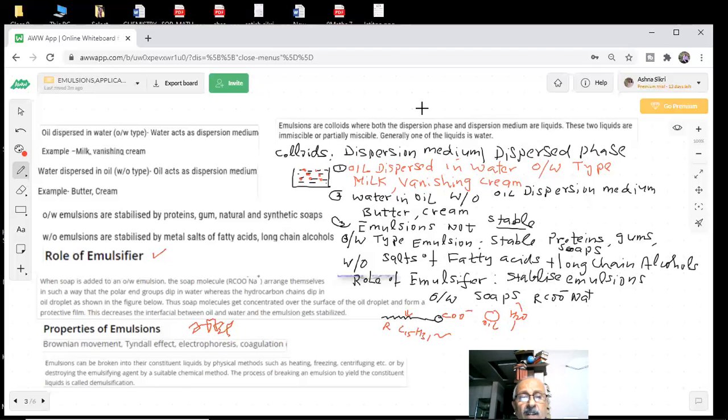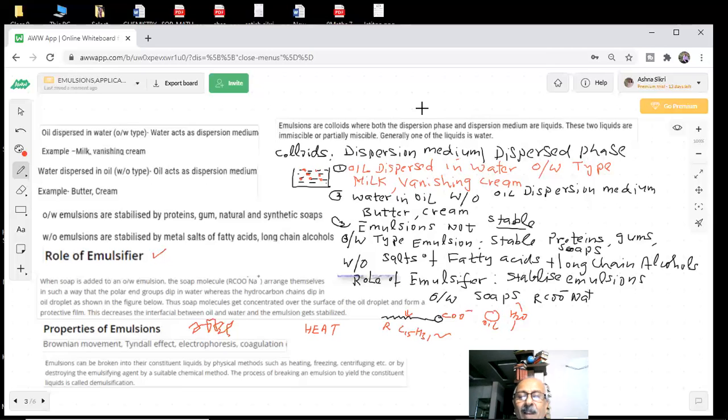Emulsions can be broken into their constituent liquids by physical methods. Now physical methods can be used to break the emulsions, such as heating. Dekho, very important. You can do the heating. If you heat the emulsions, what will happen? If you strongly heat, they can break into two separate layers.